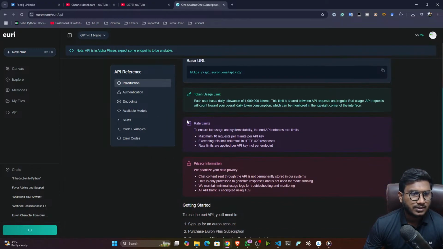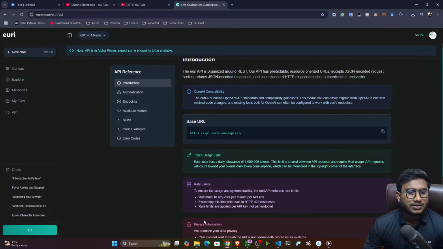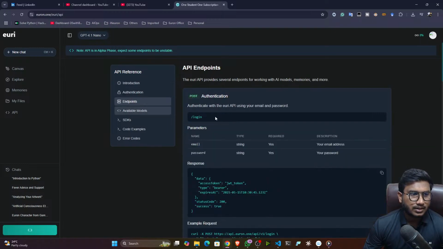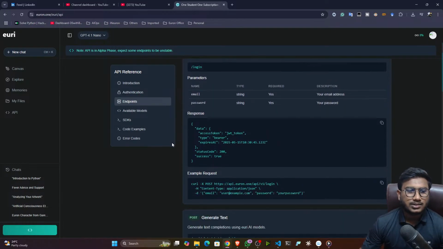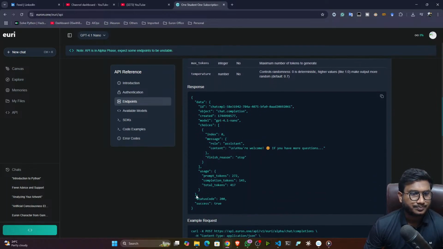They have already given an introduction to the Euri API, what it is and so on. You can go through this introduction, and here you can see the authentication. Here you'll get the API token, and here is the endpoint. You can hit different endpoints and get different routes.